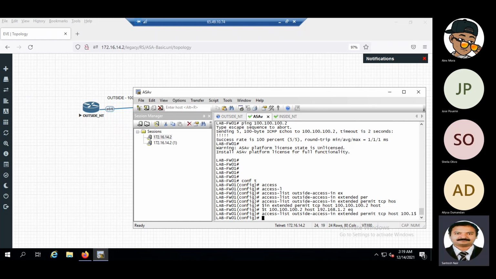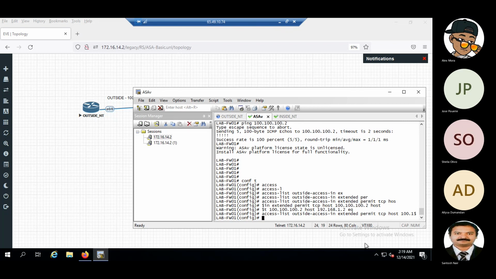The telnet port is 23, right? So we have created an access list, and we have to just bind that access list to the outside interface.